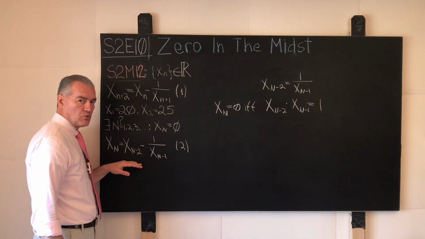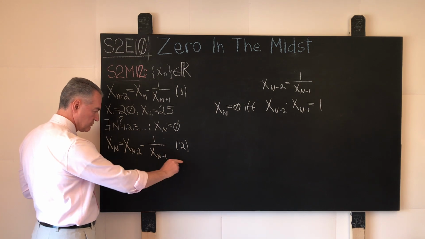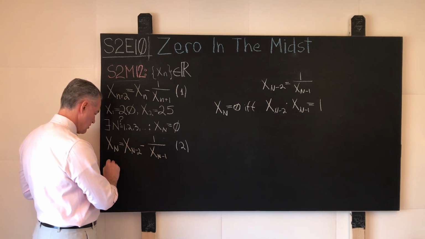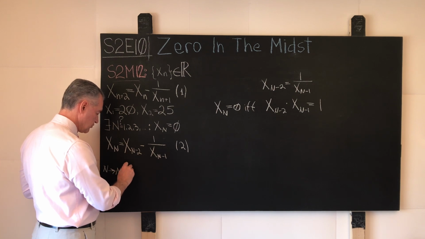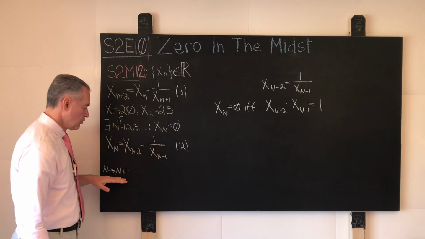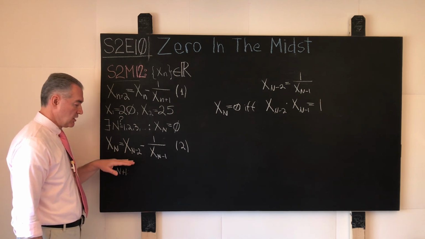We iterate it once rightward by replacing in that relation n with n plus 1. What will happen if we replace n with n plus 1 in the relation shown in 2?